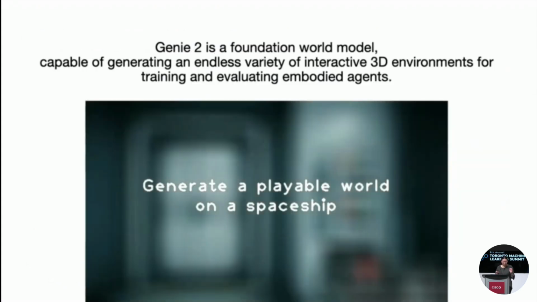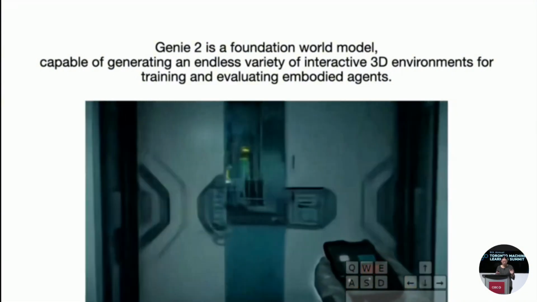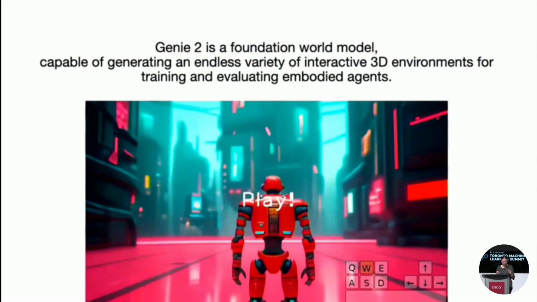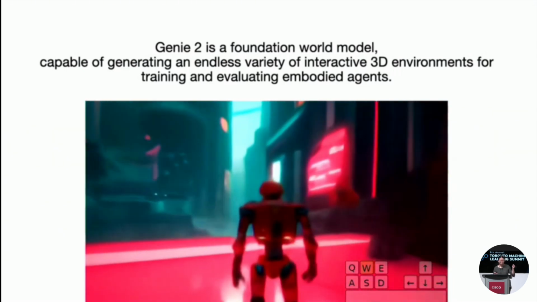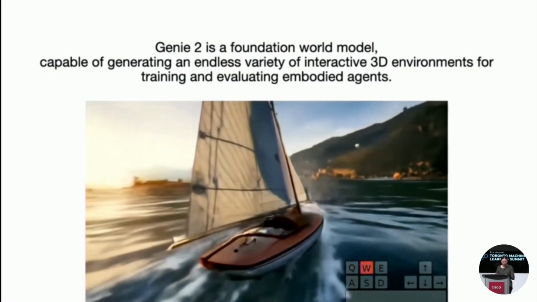So Genie 2 is the first foundation world model. Everything you see here is entirely AI generated from a single prompt. Genie 2 generates interactive 3D worlds. You can interact with it with the keyboard and mouse actions shown in the bottom right. Everything here is generated frame by frame.